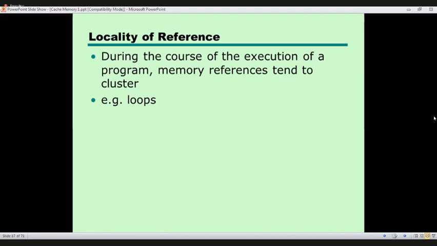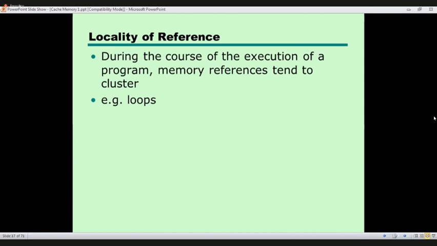And there is a concept known as locality of reference that is a very important concept. Right? Now, what do we mean by locality of reference? Let's say in our program we have a loop to read a 2D array.